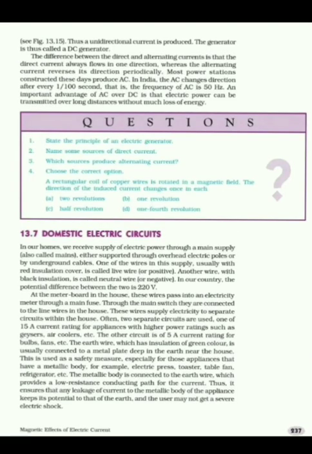Students, most of you have seen values like 220 volt AC input on electric devices, or you might have seen 5 volt DC output in case of a mobile charger. But do you know what these numbers refer to? So now we will discuss different types of currents and domestic electric circuit.